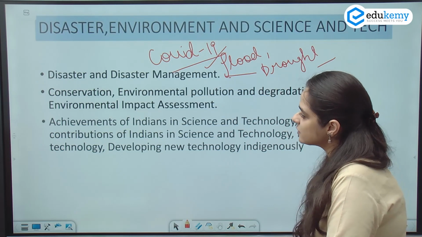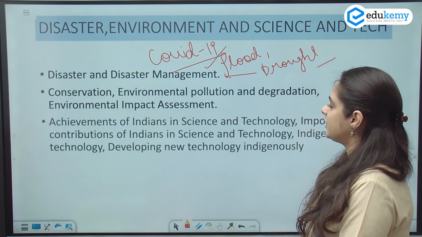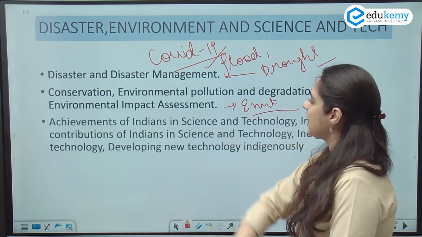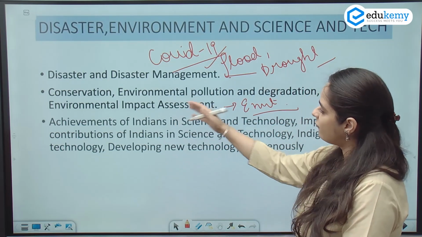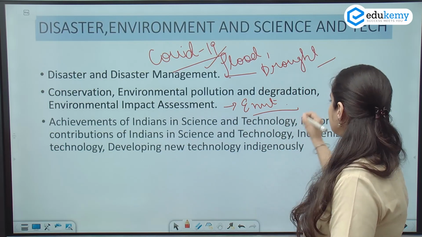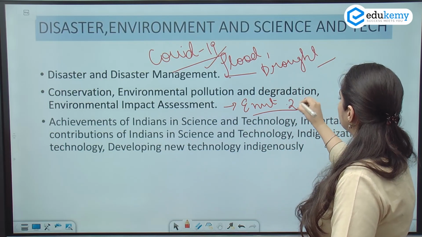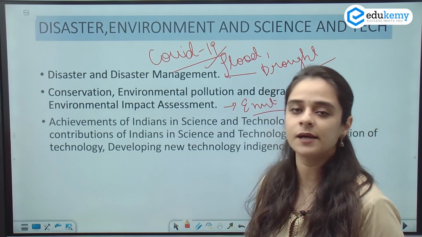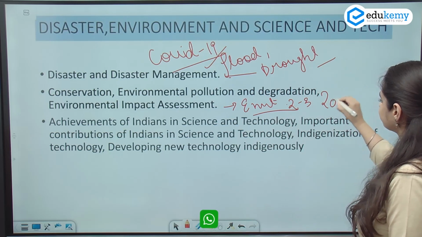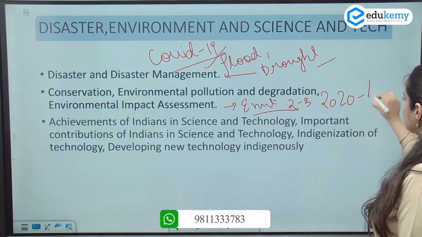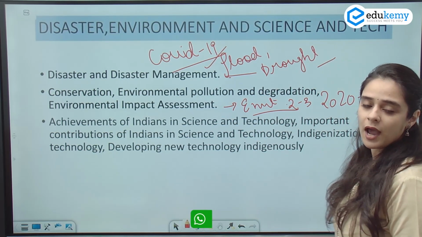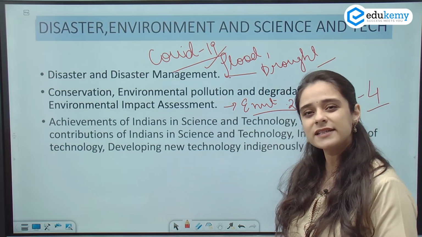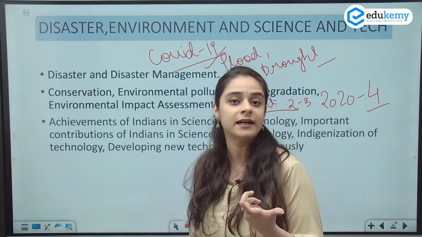The next is conservation, environmental pollution and degradation. So this forms the environment aspect of the syllabus, and these forms the division of it. So again, 2 to 3 questions every year, but surprisingly, if you see the previous year paper, that is for 2020, the number of questions was 4. And if we talk about the type of questions being asked from this section, it is a mix of static as well as contemporary issues.